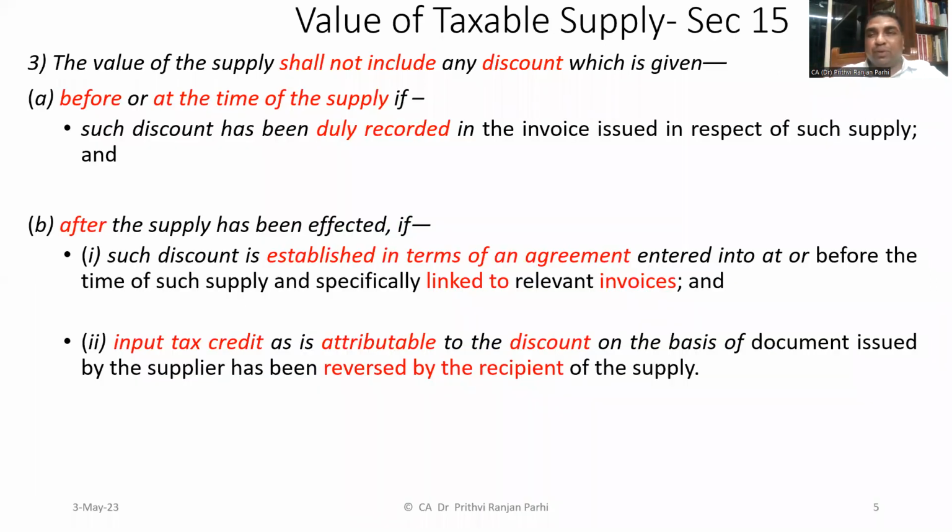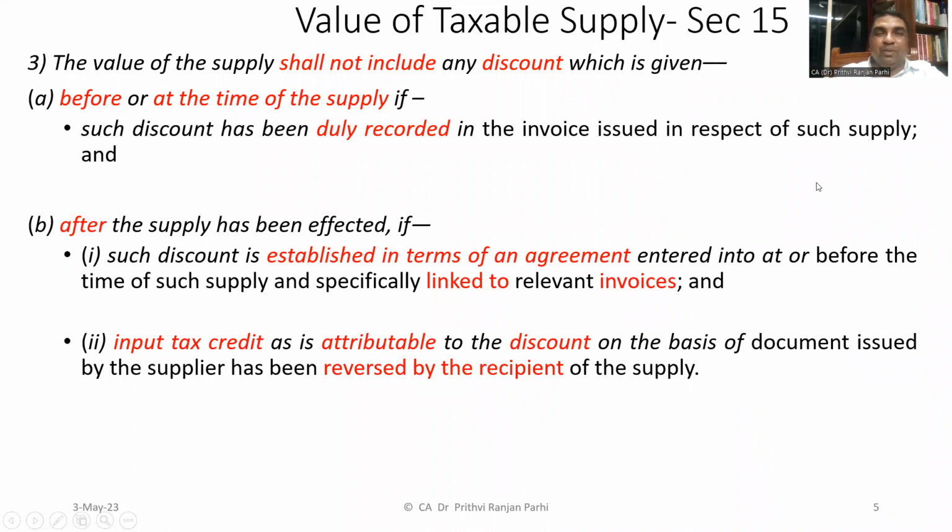And what is more important is subsection 3. Let us read it first of all. The value of supply shall not include any discount which is given, A, before or at the time of supply, if such discount has been duly recorded in the invoice issued in respect of such supply.